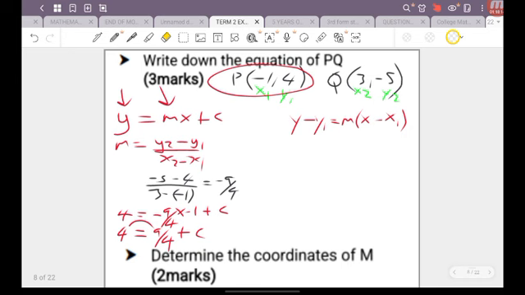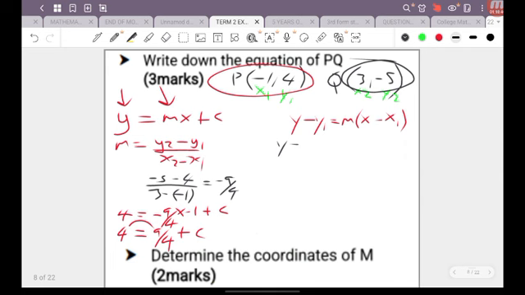Now like I said, there are some students who are using this whole y minus y1 equal m times x minus x1. I don't teach my CSEC students this formula, but there are students who are familiar with this based on their experience from their previous year group. So in this case, I'm going to keep this y here, and then I'm going to use this point over here, 3, negative 5, as my x and y.